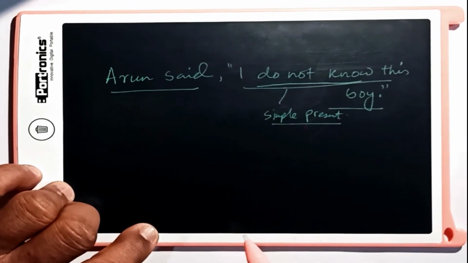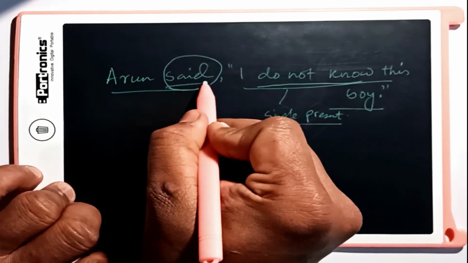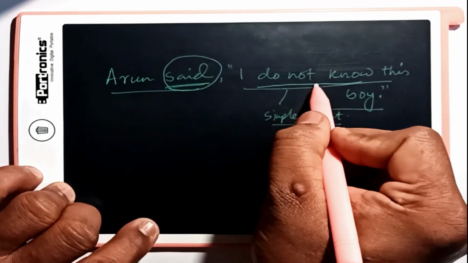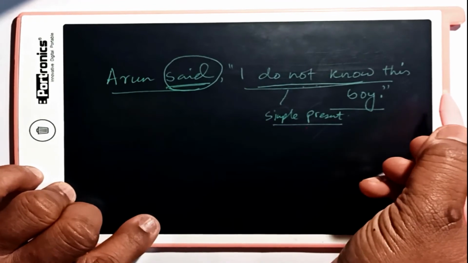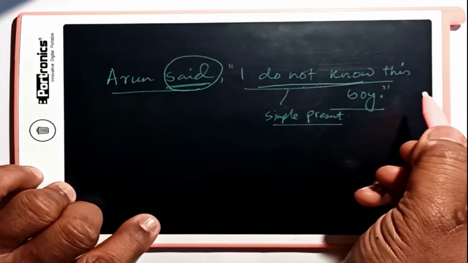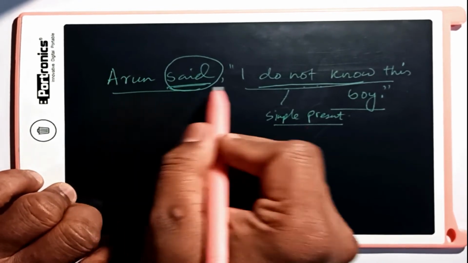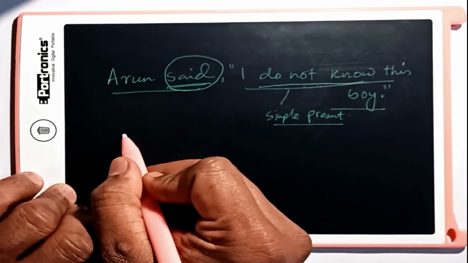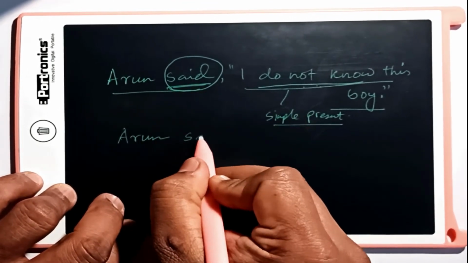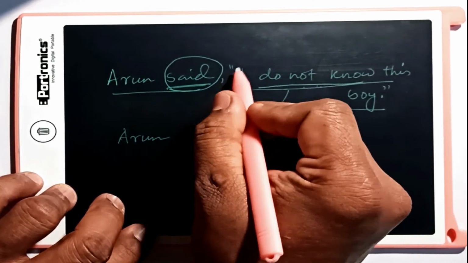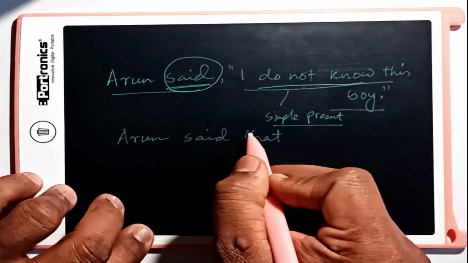This is simple present. And then it is because of the past tense form of the reporting verb that we have here that this tense will change from simple present to simple past tense. That's our corresponding past tense form. So when we change this sentence from this kind to the other, it will become Arun said. Now said will remain as said, then the comma and inverted commas will go away. It will be like this.